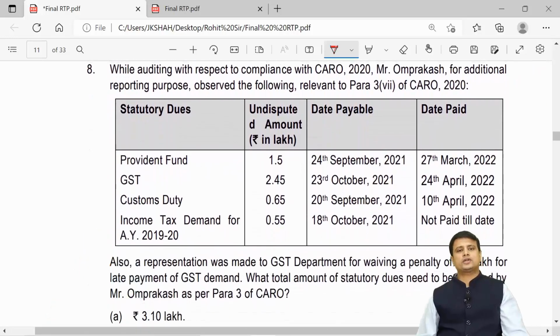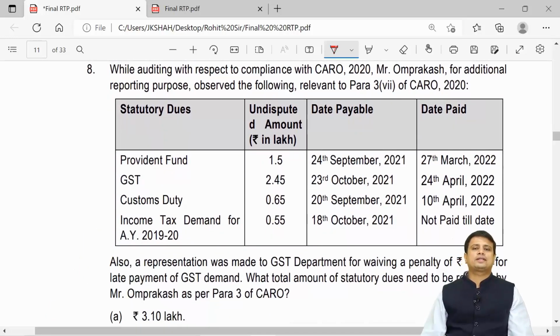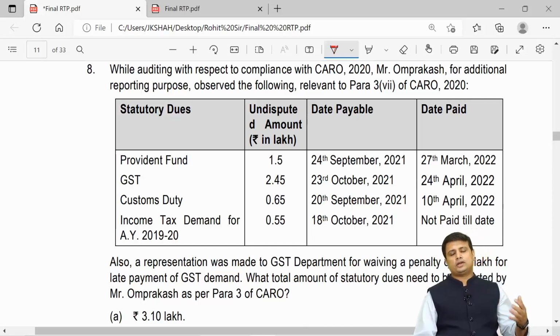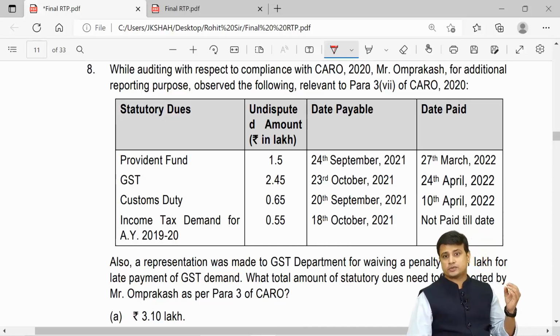Next, question number 8. While auditing with respect to compliance with CARO 2020, Mr. Om Prakash, for additional reporting purpose, observed the following relevant to para 7 of CARO 2020. So now what do we need to report under this particular para? The statutory dues, undisputed dues outstanding for more than 6 months.